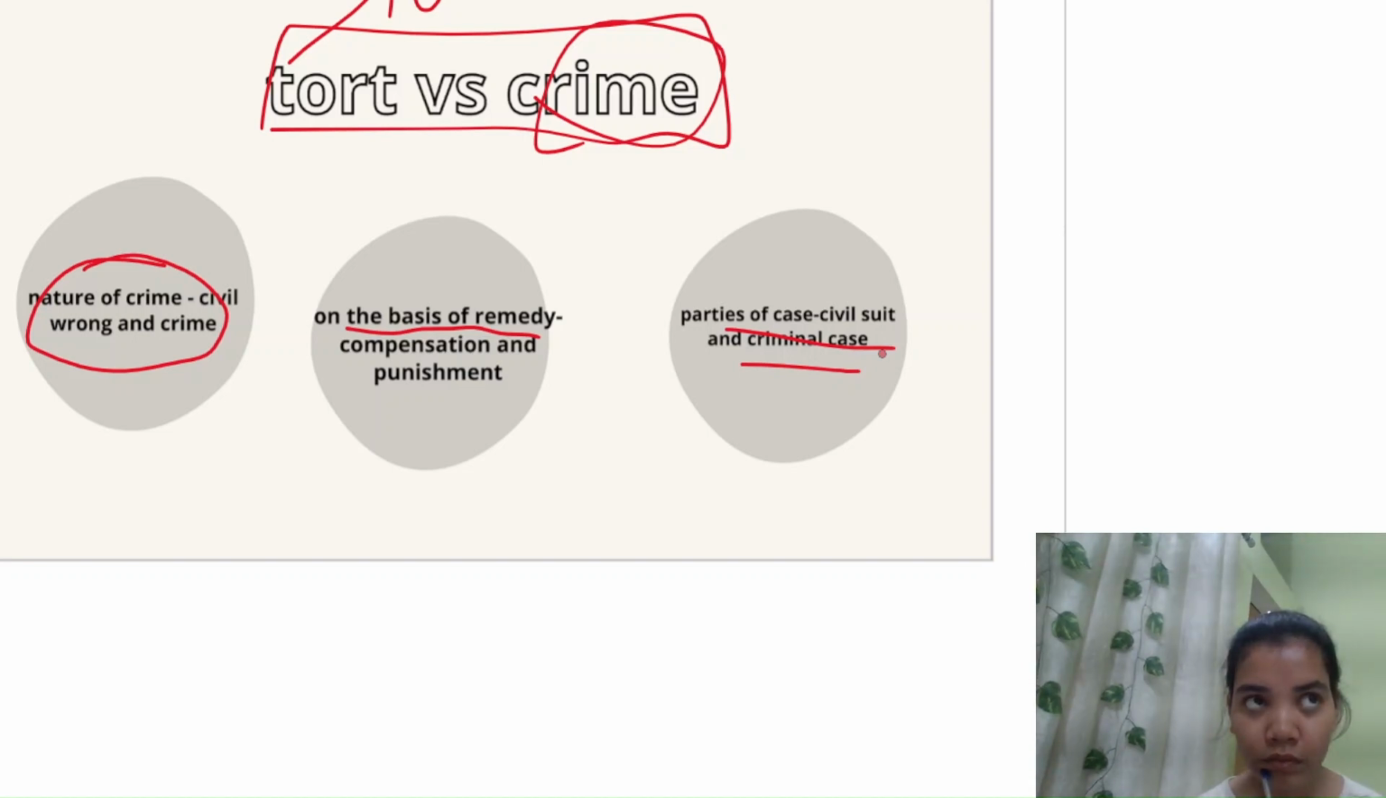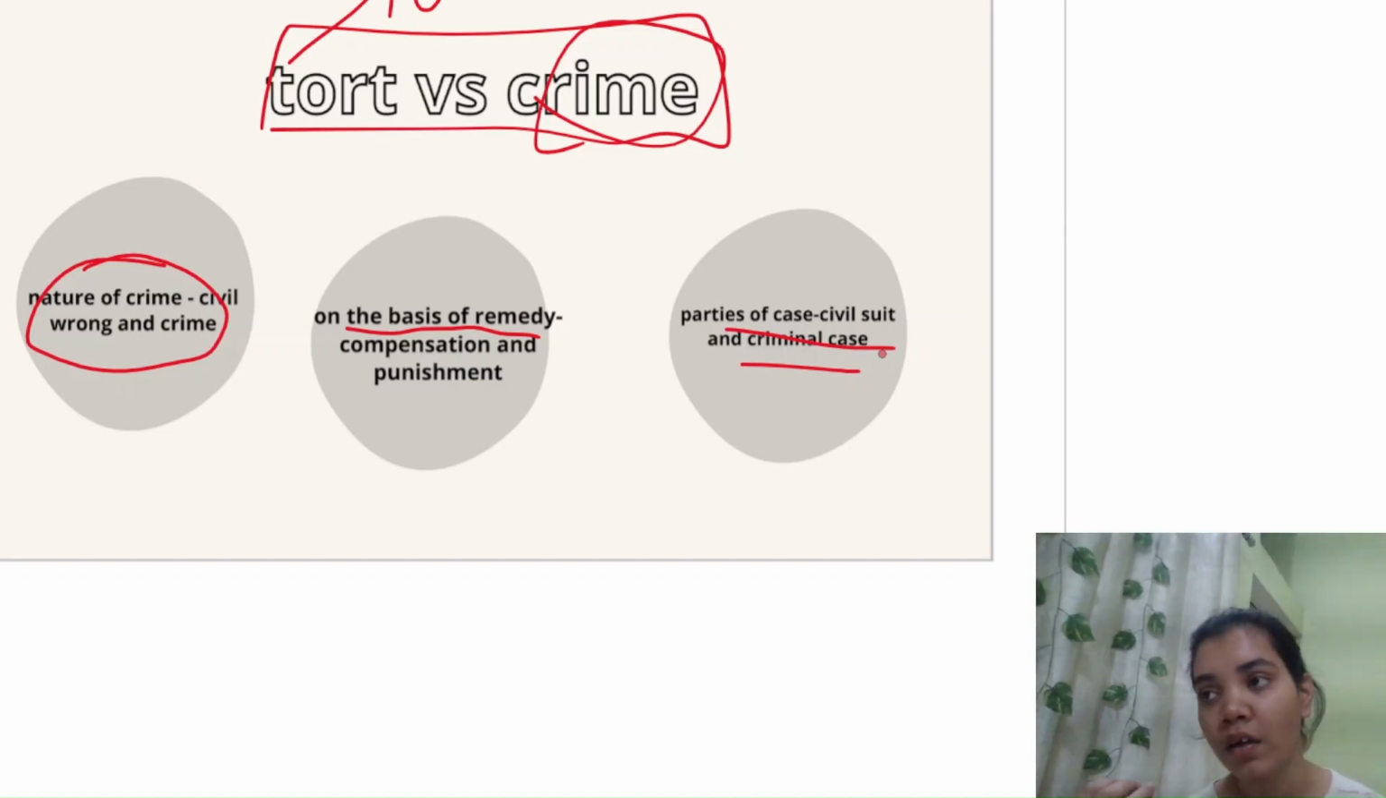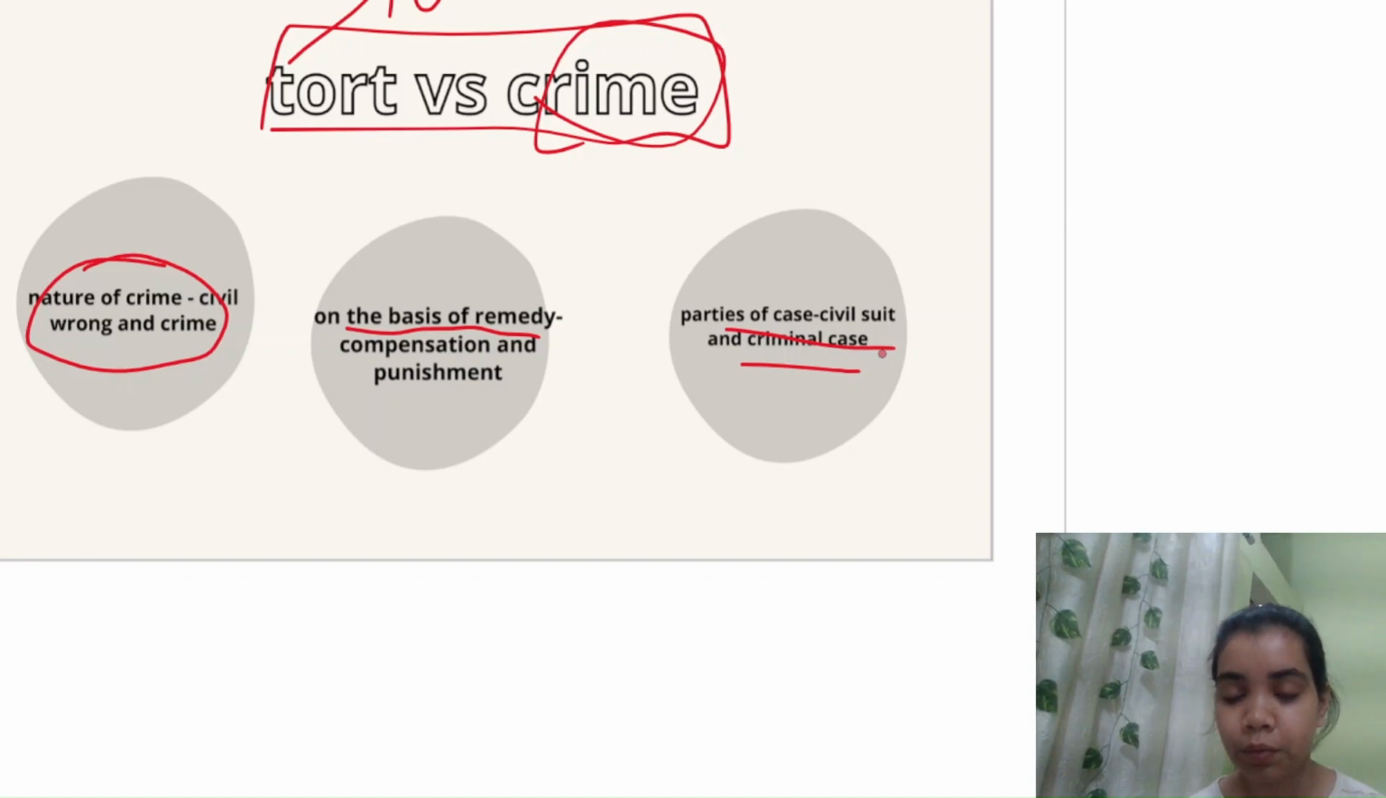For example, I have committed a crime, say dacoity, or I have attempted to murder someone, and suppose I live in Uttar Pradesh. Then the name of the case will be State of Uttar Pradesh versus Rashi Singh. So the parties to this case are the state and me. In a civil suit the parties were me and Vedangini, two persons, but in a criminal case one party is the state.